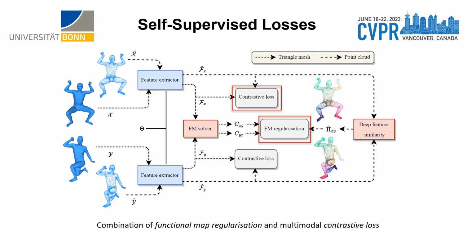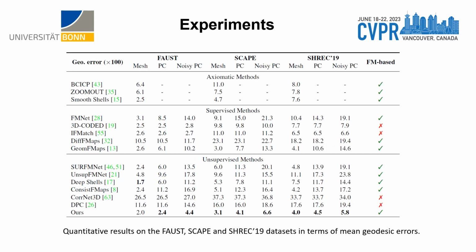To improve the robustness of our method, we augment the input shapes with random rotation and zero-mean Gaussian noise during training. We conduct experiments on shape-matching benchmark datasets and demonstrate that our method outperforms existing state-of-the-art axiomatic, unsupervised and even supervised methods in most scenarios.